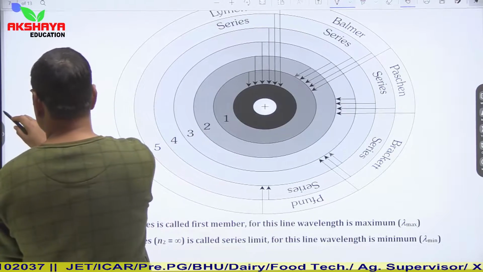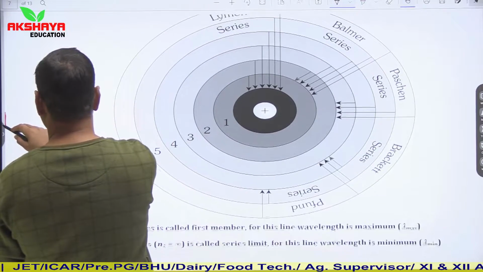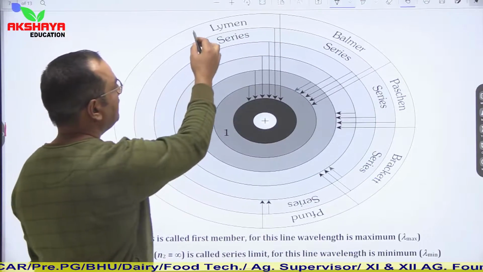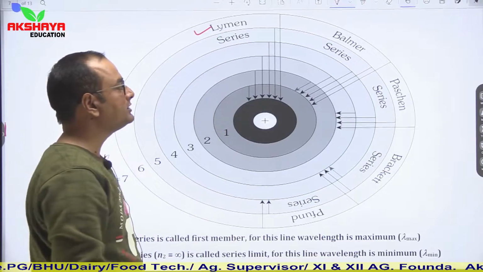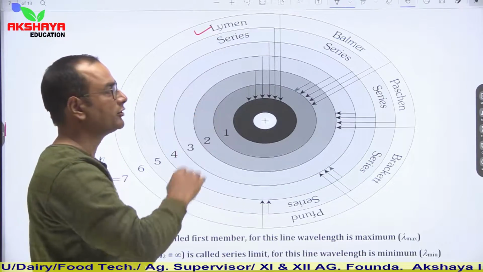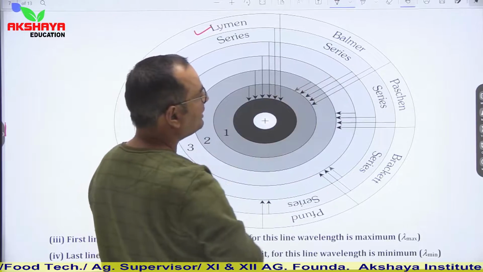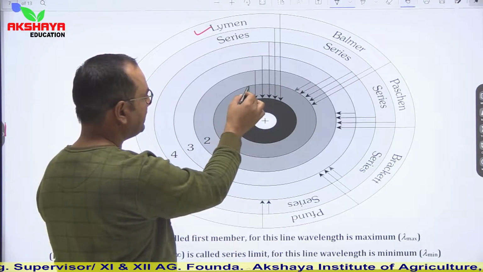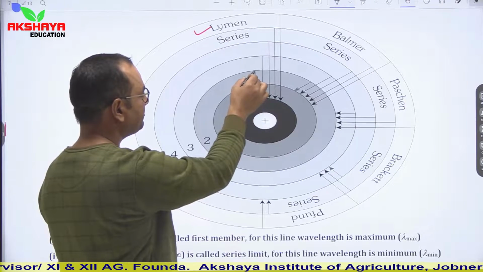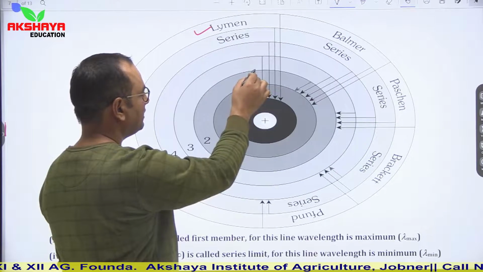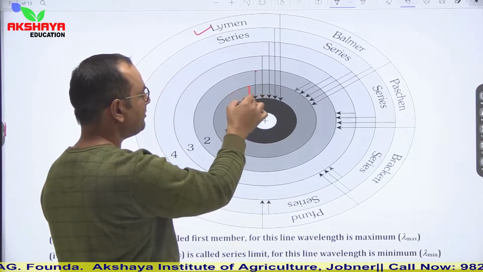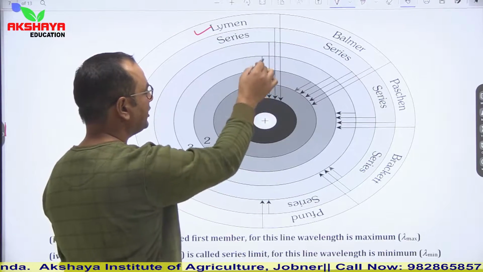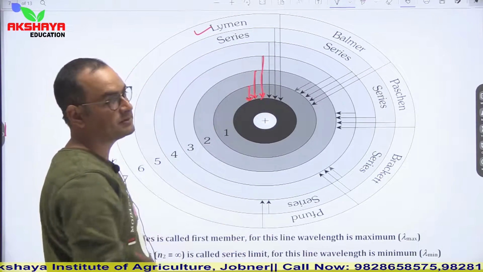These spectral series are generally Lyman, Balmer, Paschen, Brackett, Pfund. Lyman is when the electron transits from higher orbits to the first orbit. Balmer is when it transits from higher orbits to the second orbit. So from higher orbit to first orbit, it is the Lyman series.